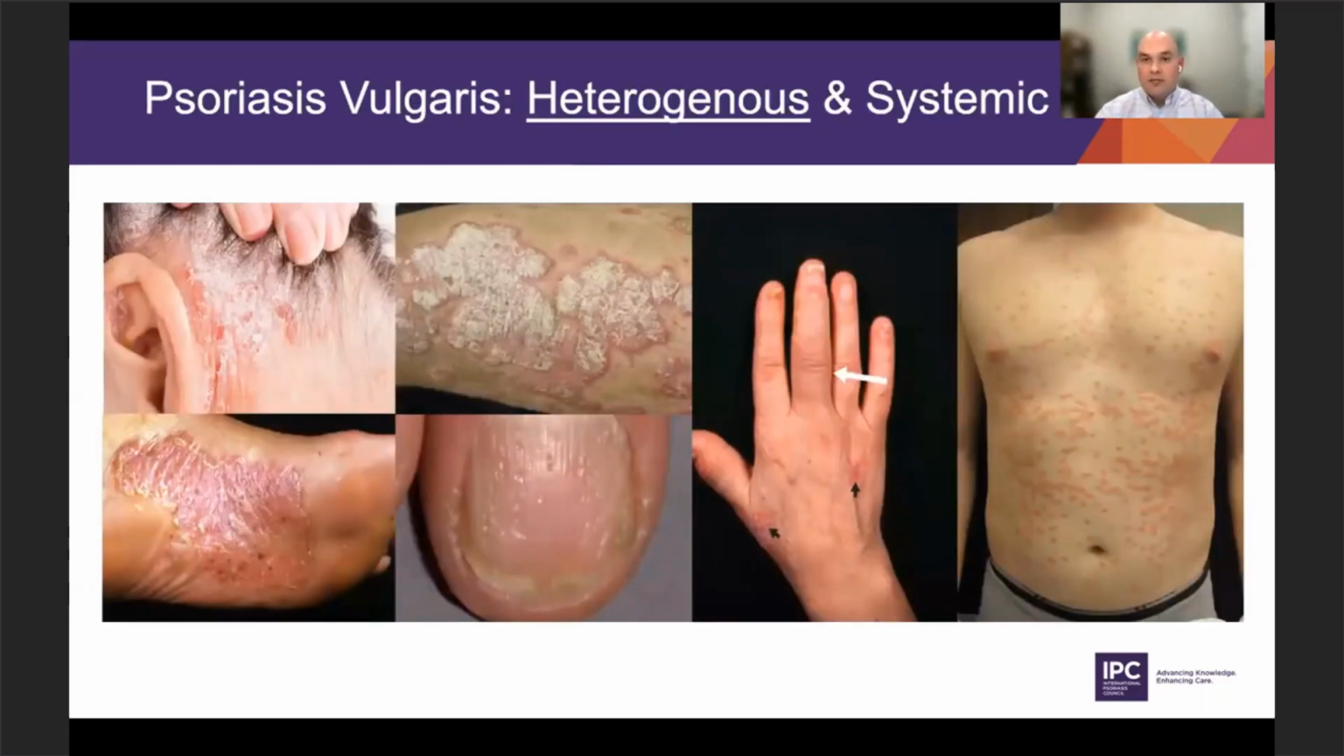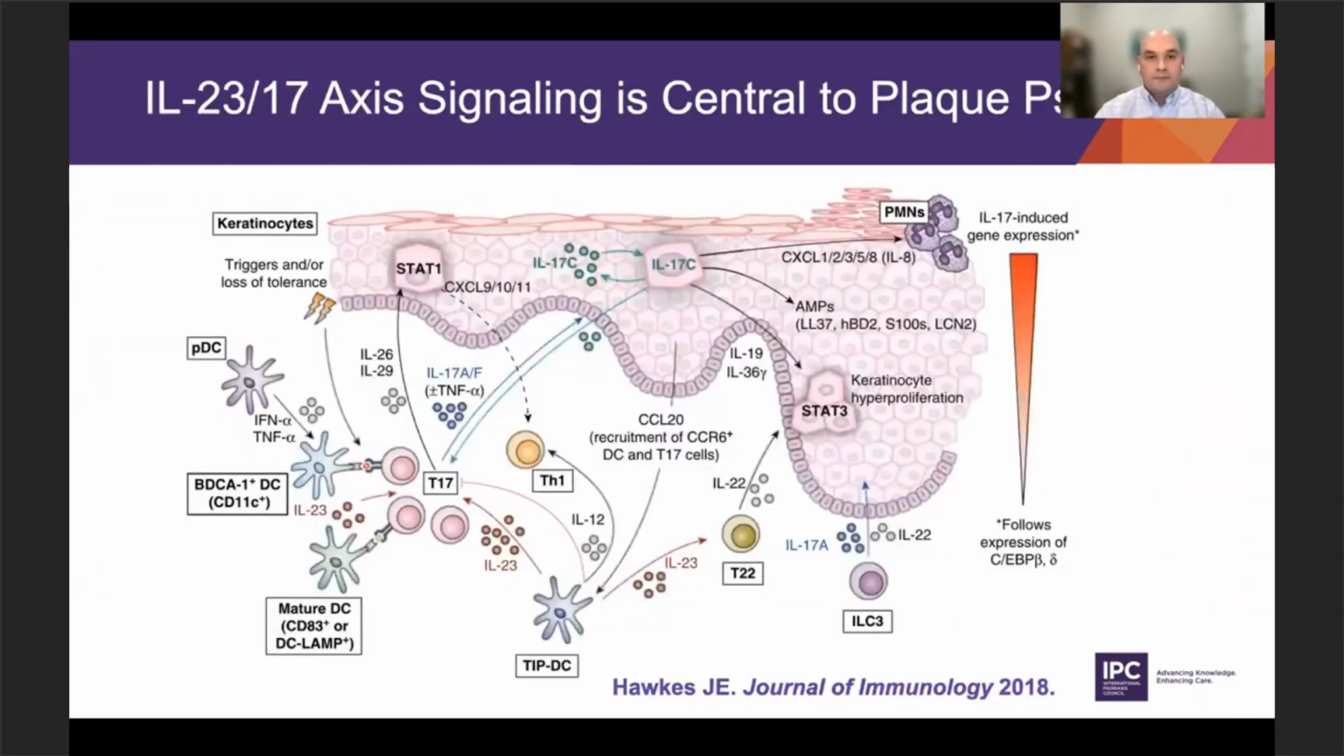It's a chronic condition that's heterogeneous. This is a good collage of pictures, which shows a number of ways in which psoriasis can present, from both skin involvement to nail disease, also involving the joints and psoriatic arthritis. And one of the acute forms of psoriasis we'll talk about on the far right, guttate psoriasis.